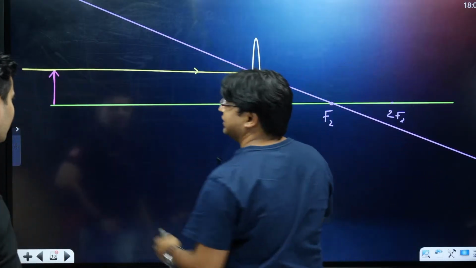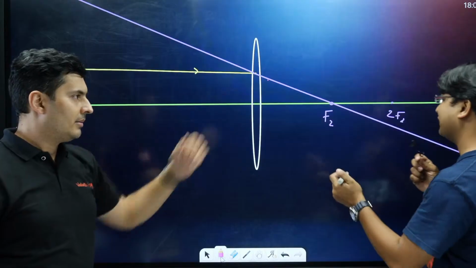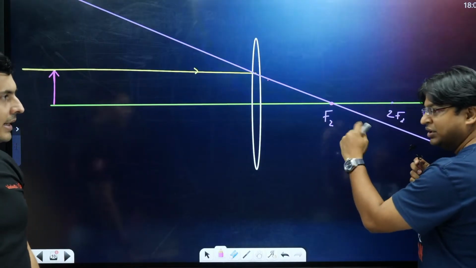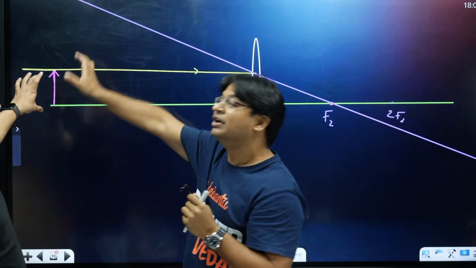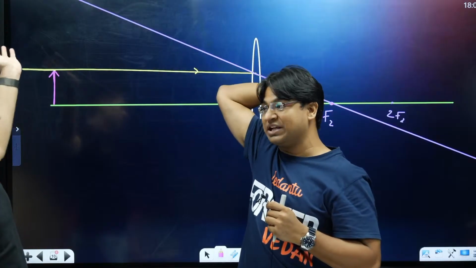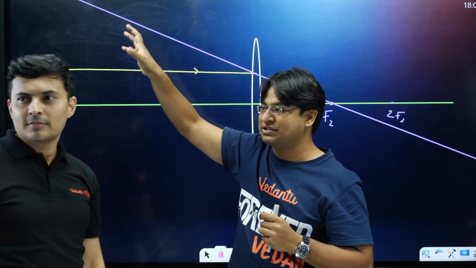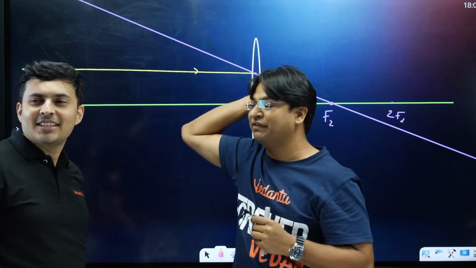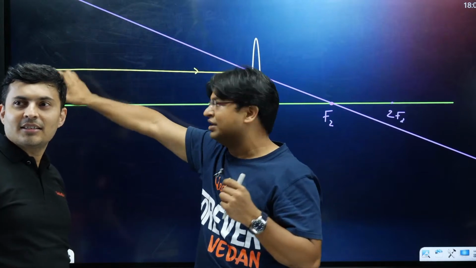If the object is at infinity, where are we expecting the image? At focus. So the image would be very, very small, diminished. Remember, this is a finite size object, and we are keeping it at infinity, so its image size will be negligible. Those of you who will say that, sir, for the sun you said we'll get a finite size: the sun is a body of large dimension. It is a finite size object.